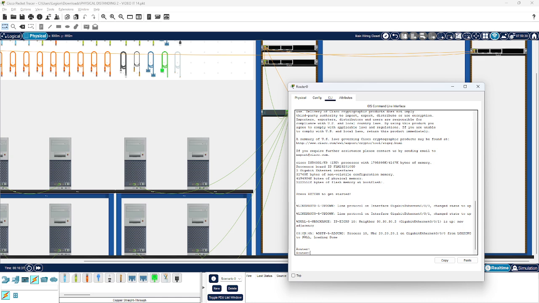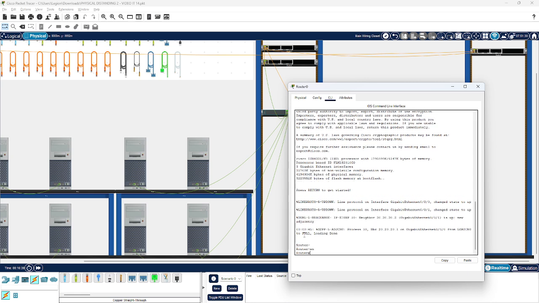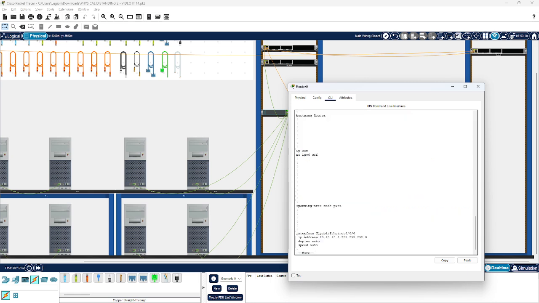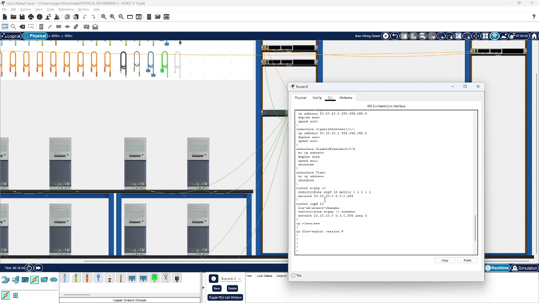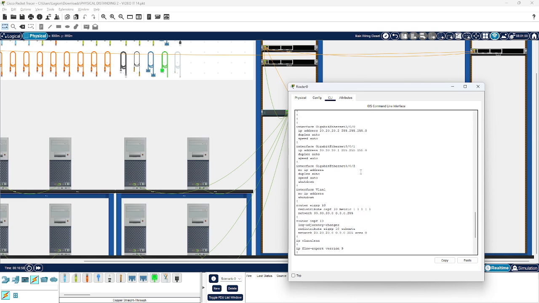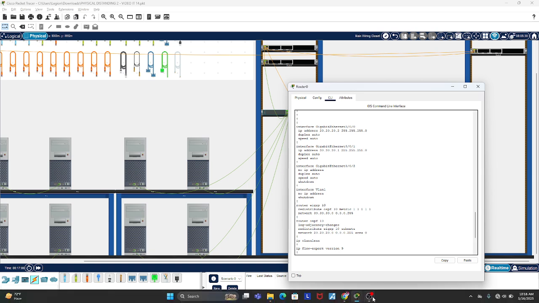So here, wait, and show run. In this router we need to make two routing protocols, because for the IP in OSPF, we need to use OSPF. If the IP of the internet is connected to area 2, we need another routing protocol.